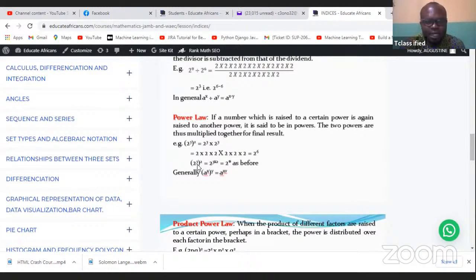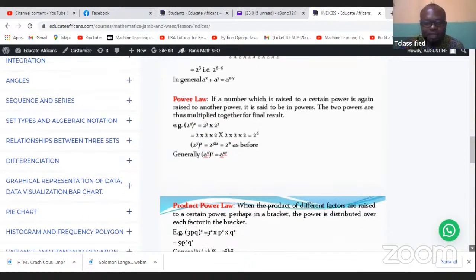So if you have something like this, you see, you raise to power 2 again. They're separated with brackets. You simply multiply out the powers. 3 times 2, which is 6. So this becomes 2 to power 6. This is 2 to power 6. So in general, a to power x, all to power y, is simply a to power xy.